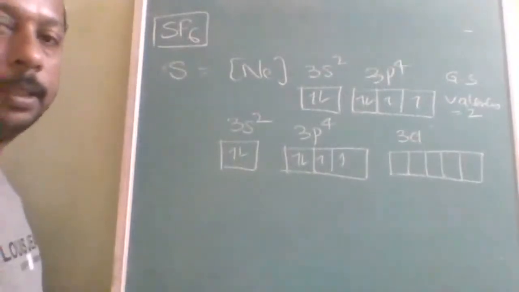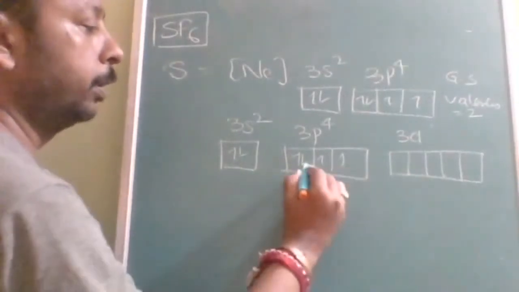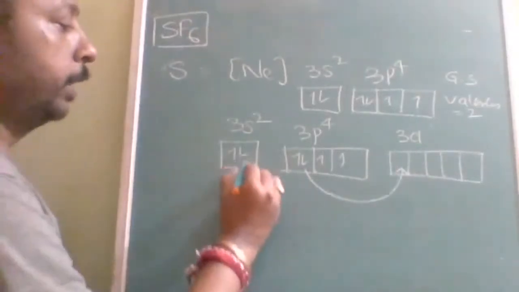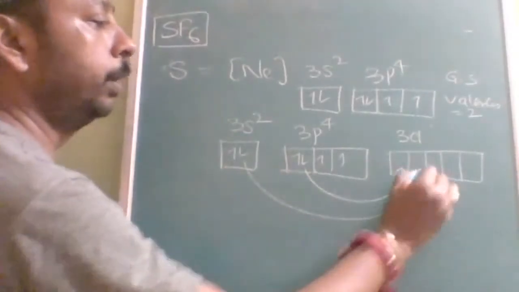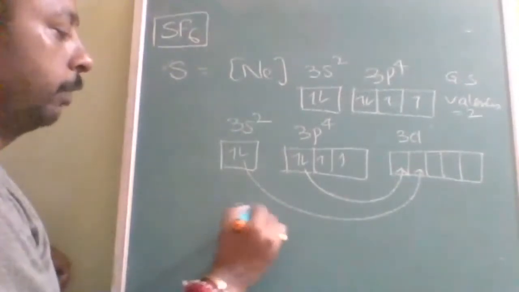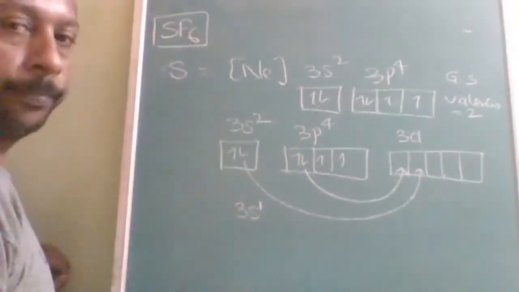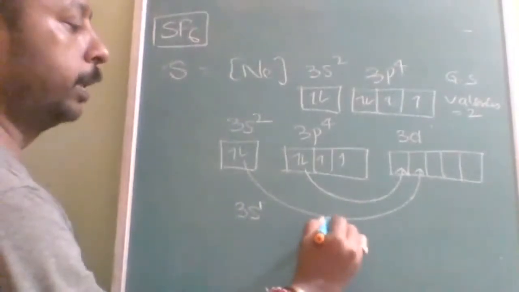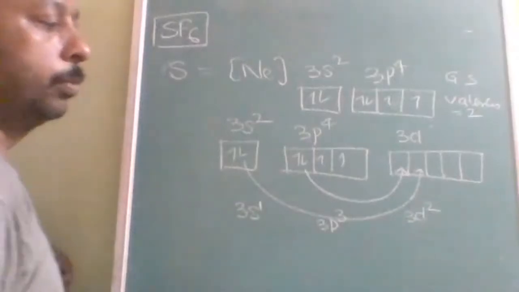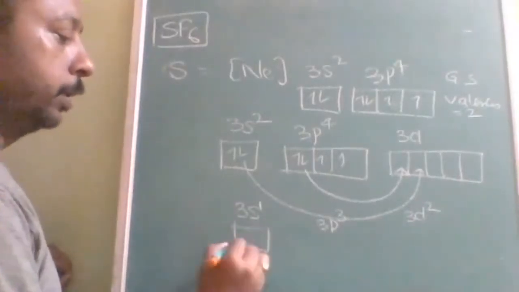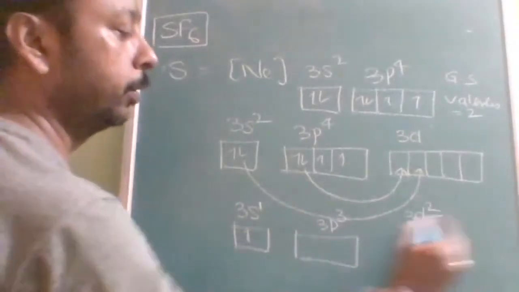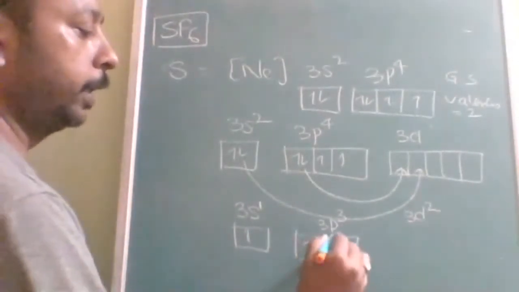Now, if an electron moves from here to here, this is called the first excited state. Then another electron moves from here to here, and it is called the second excited state. Then it will become 3s1, 3p3, 3d2.